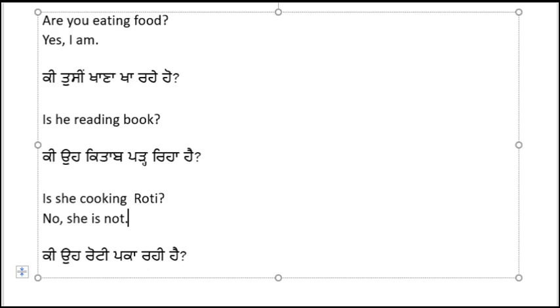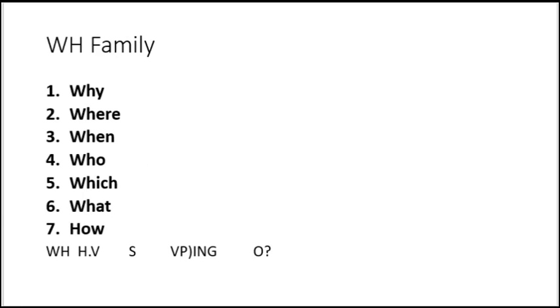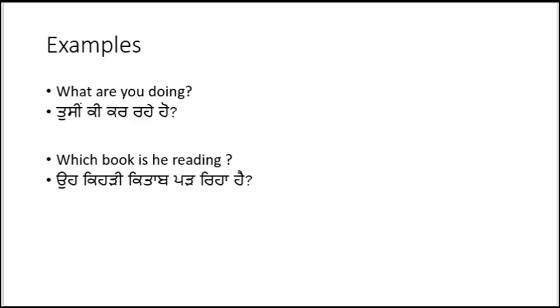Okay, and double WH, as we did here. For making a sentence with the WH family we need a helping verb, subject, present form with ing, and object. I have made a few examples, make sure you know that one. The first one is, what are you doing? Even in speaking, this is the writing.